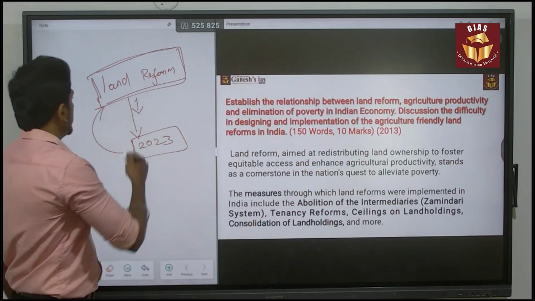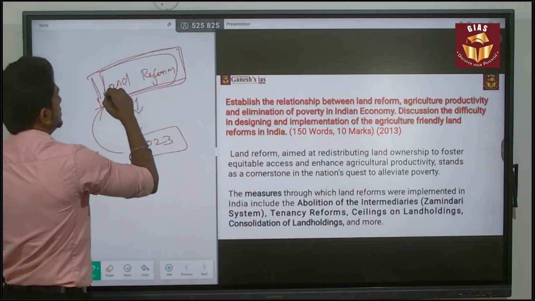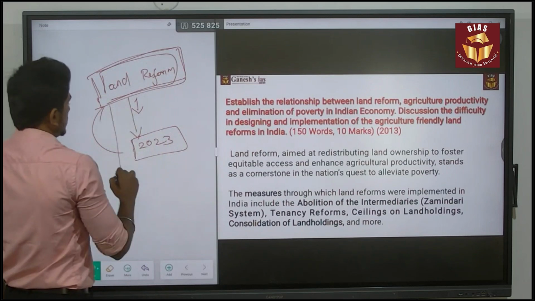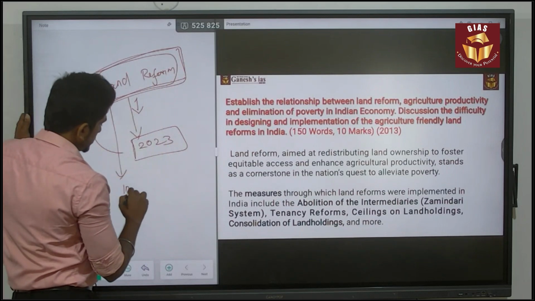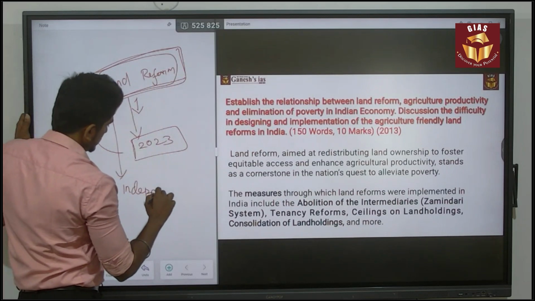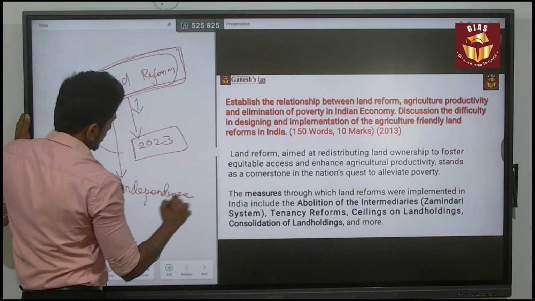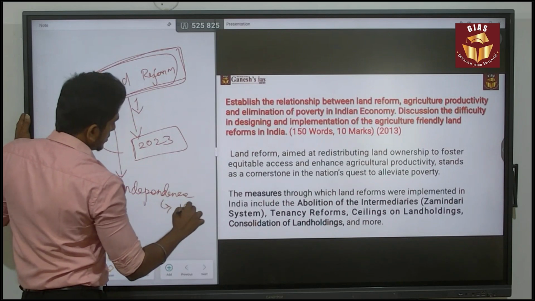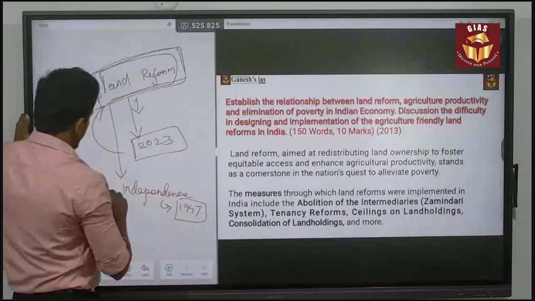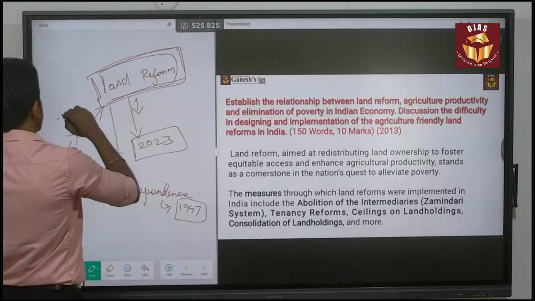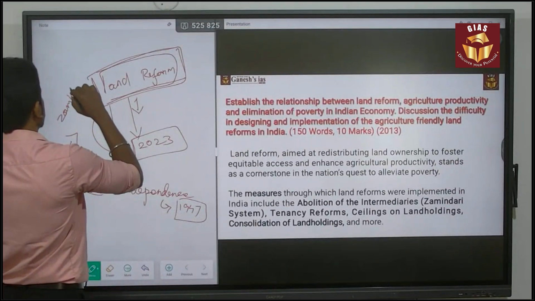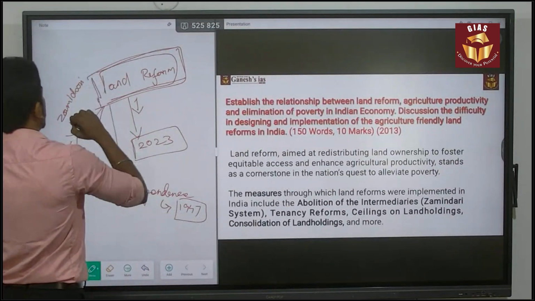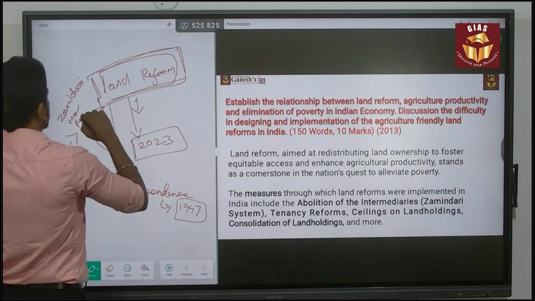When it comes to land reform, this started at the time of independence. Due to the British era, there was the zamindari system, and then mahalwari and rayatwari.